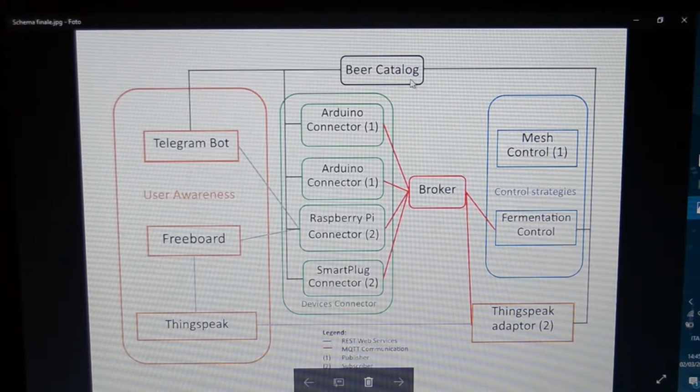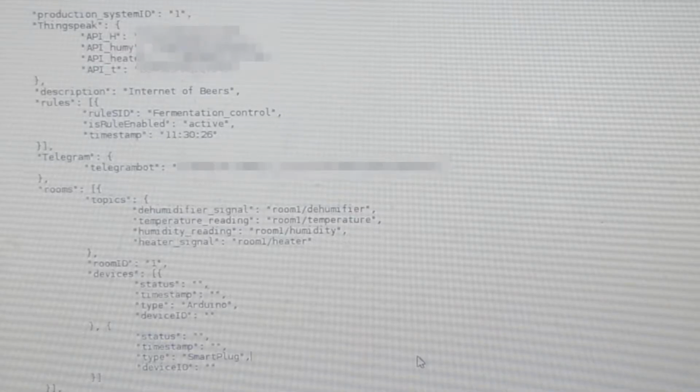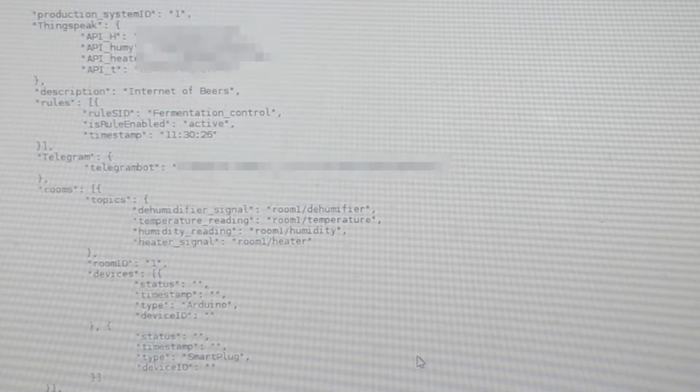The function of the catalog is fundamental, because once connected, all the devices will automatically register themselves on it. The catalog is written in JSON and is structured in a way that every actor can easily find the needed information in order to run. In other words, every actor uses the four methods get, post, put and delete to exchange information with the catalog.